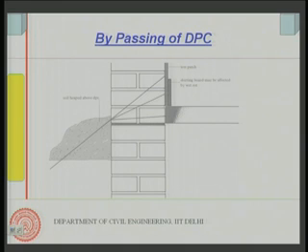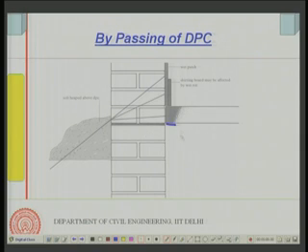this is an example of bypassing of DPC. You see, this can happen. This example shows how bypassing of DPC can take place. For example, this is your damp proof course, this is the level of your damp proof course, and this is your floor level all over. So, through the wall, this is the floor level throughout, and you can see this is your damp proof course.